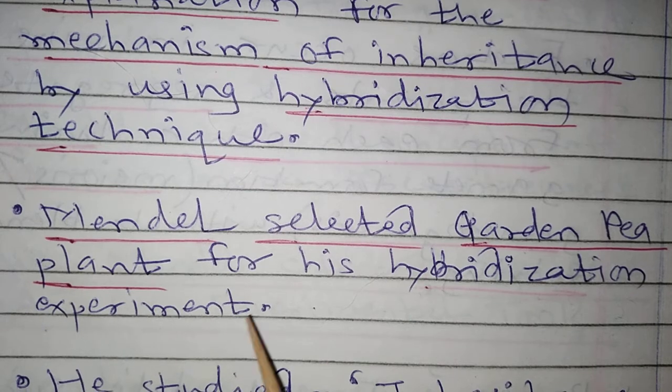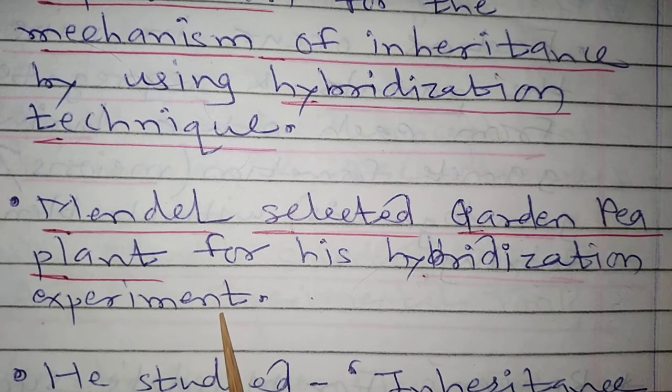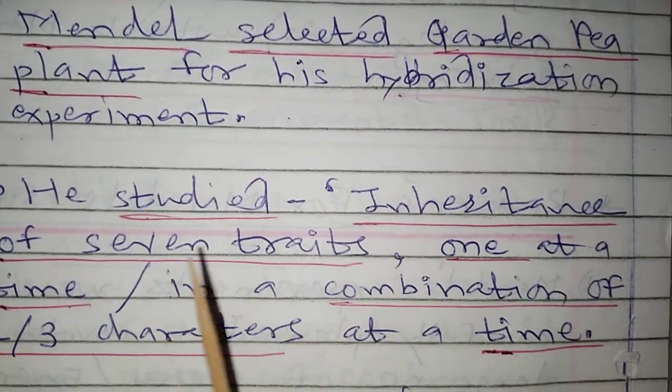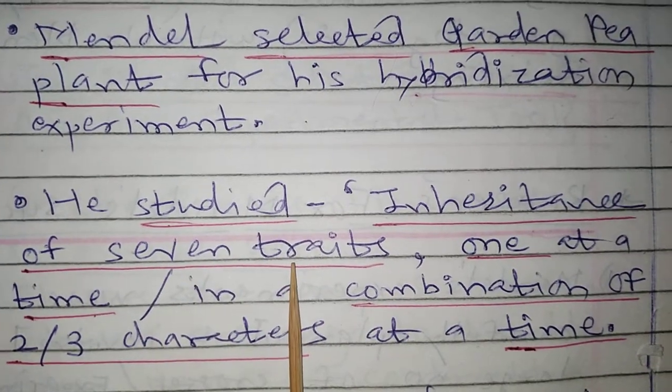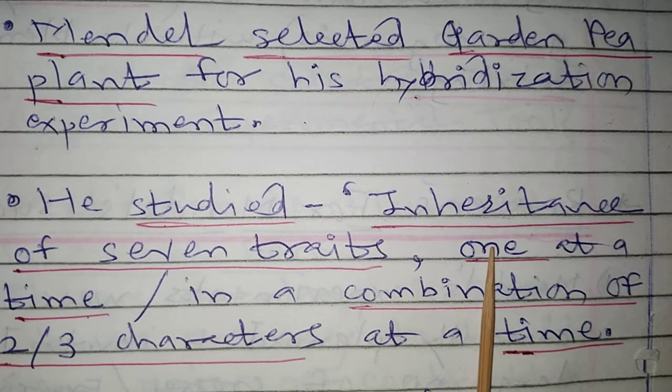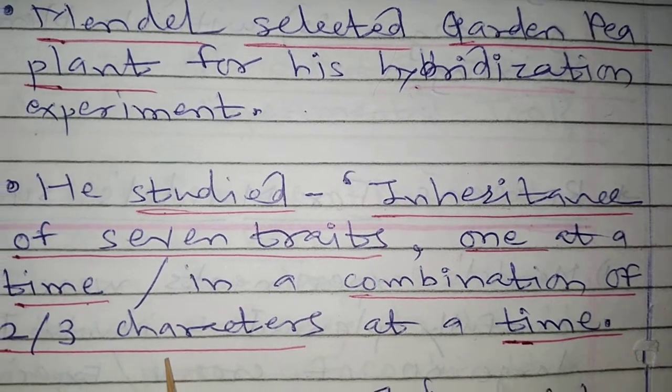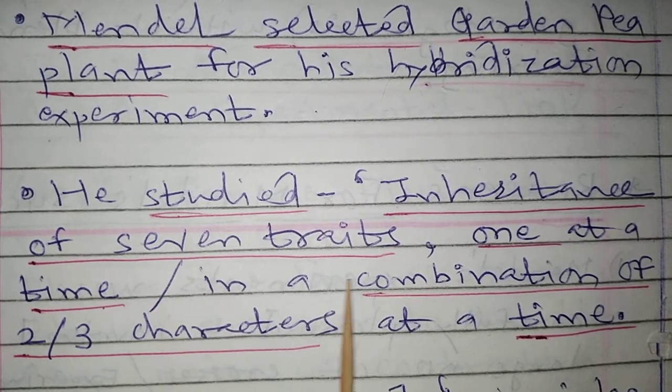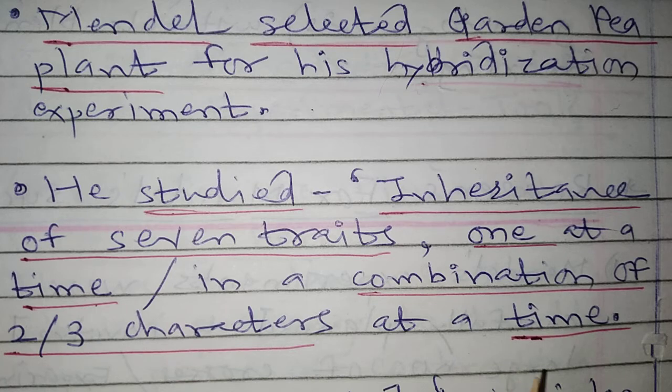Mendel selected the garden pea plant for his hybridization experiment. Generally, this sentence can be asked for a 1 mark question or MCQ. He studied inheritance of 7 traits, traits meaning characters, one at a time, or in combination of 2 or 3 characters at a time. So out of these 7 traits, Mendel studied a single character at a time, or he carried out combinations of 2 or 3 characters and studied their inheritance.